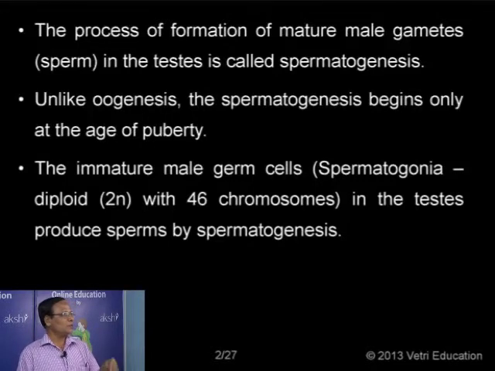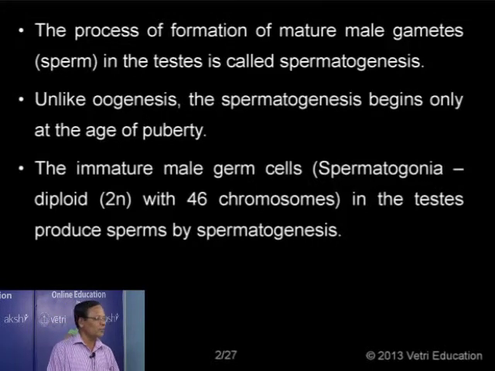Don't forget this: spermatogenesis begins only at the time of puberty and not before. The male has no ability to produce the male gamete, the sperm, before attaining maturity.